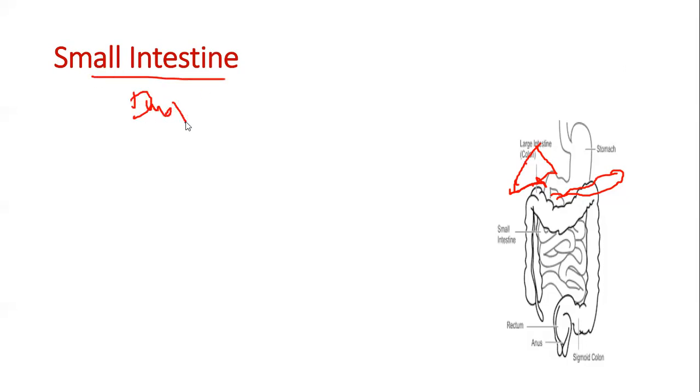So there are three parts in the small intestine: duodenum, jejunum, and ileum. The liver and pancreas release their secretions into the duodenum, the starting point.